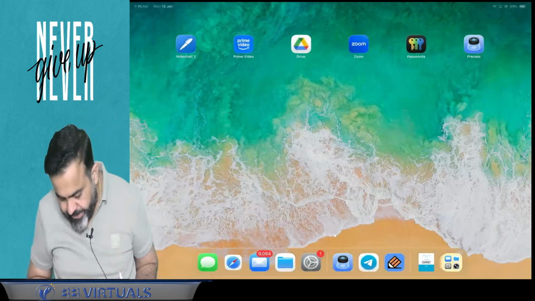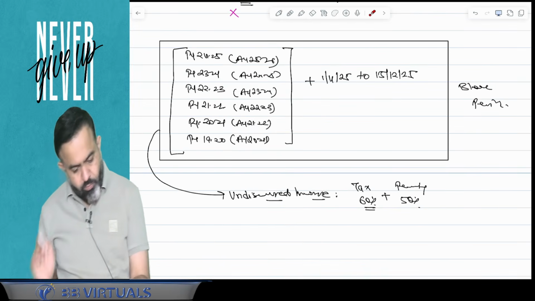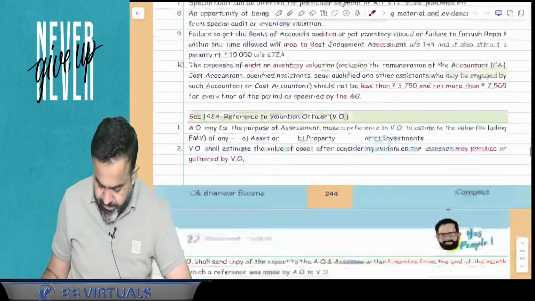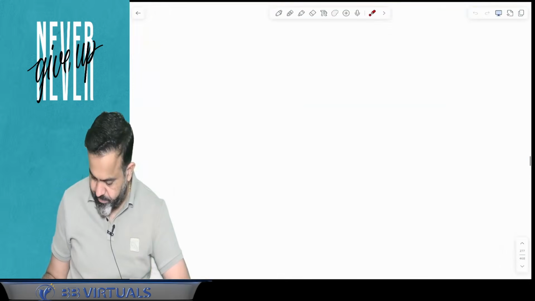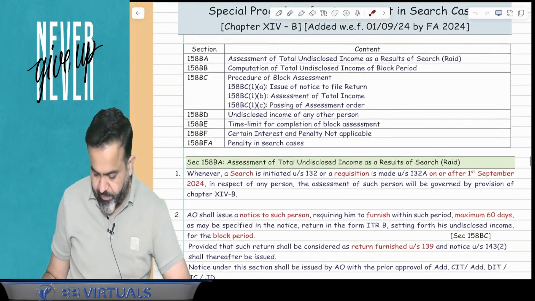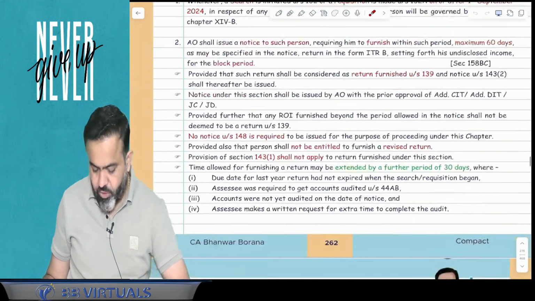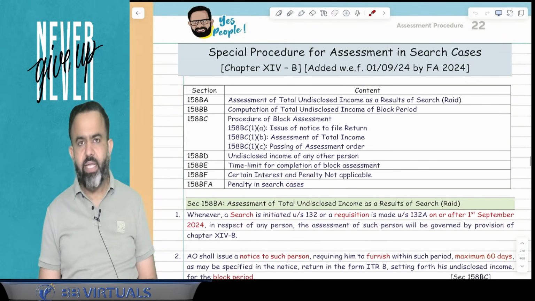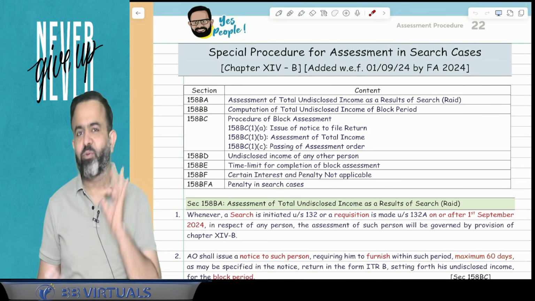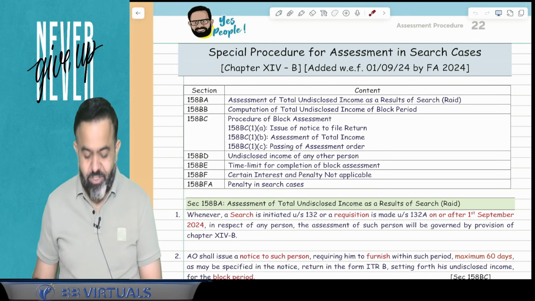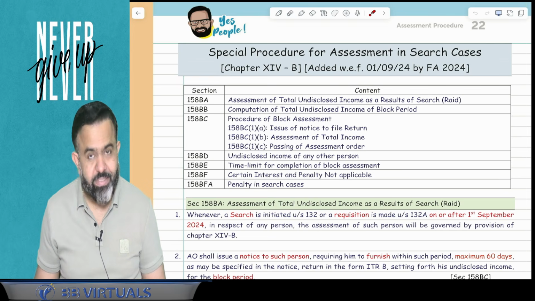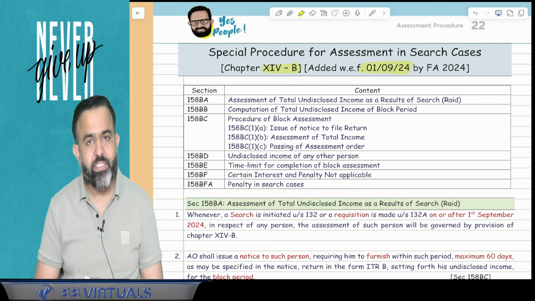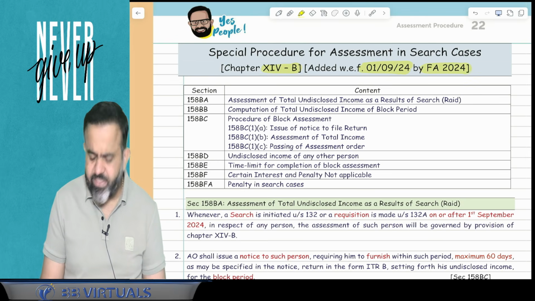Now let's discuss this concept from our book. So what is written in your book? Just check your compact. In the compact, block assessment is given on page number 262. Very interesting part. In the examination you may get some MCQs from this part. So here, a special procedure for assessment in such cases is chapter number 14B. It is added from 1st September 2024 by the Finance Act 2024.